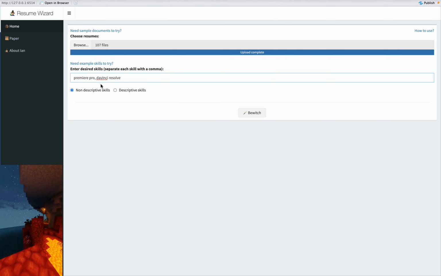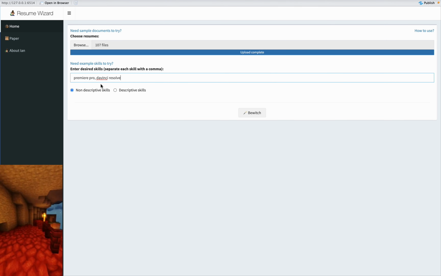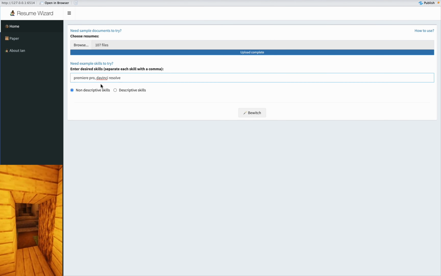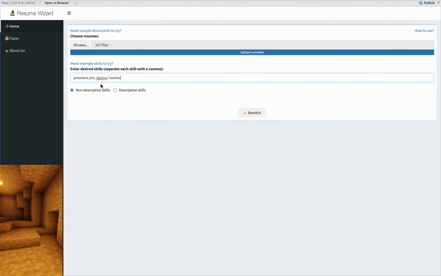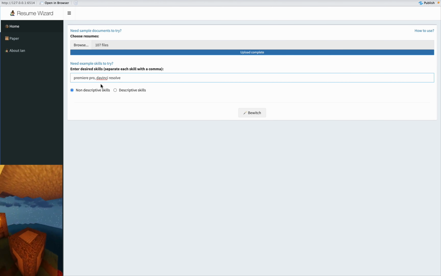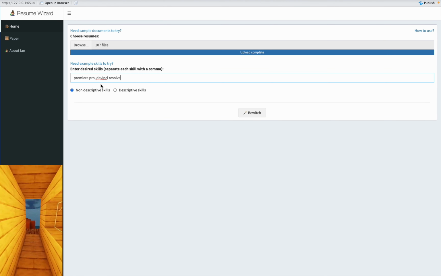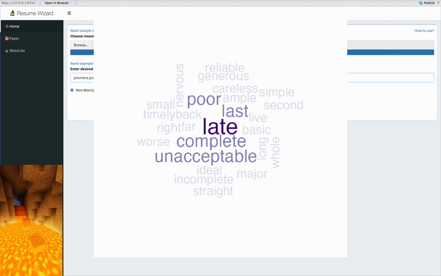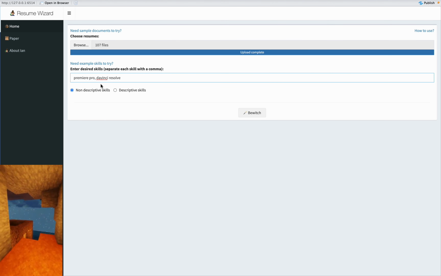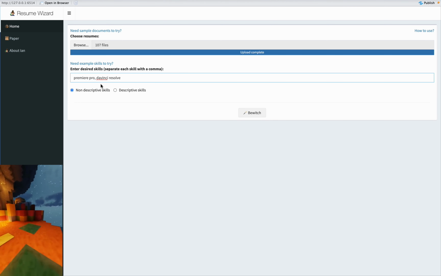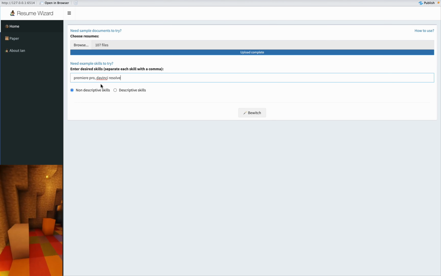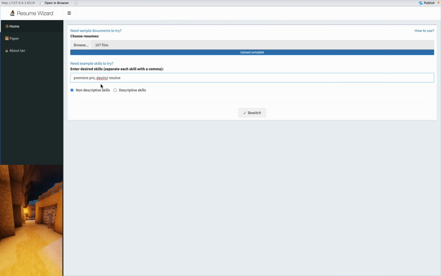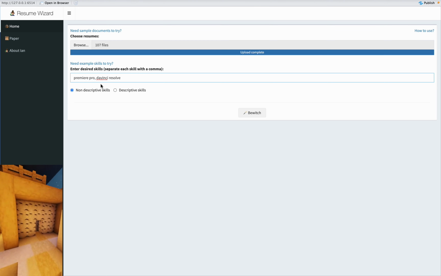And after this web app was done, I was working on another web app project. It's about employee feedback analytics. So it's an app that analyzes employee feedback. And in that app, I plot a word cloud for each person. And I stumbled upon an employee whose feedback word cloud has the word late as the most appearing word. And in that moment, of course, we're going to think, oh, this guy is always late. But when I looked at this employee's information, this guy is a star employee and a high performer. How is this guy always late but a high performer and star employee?